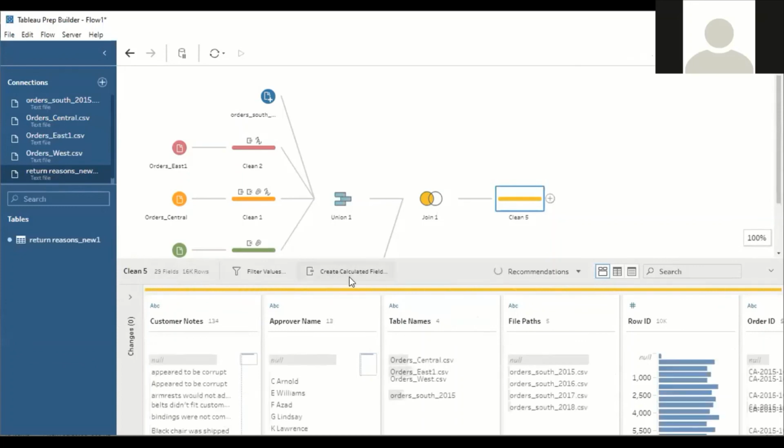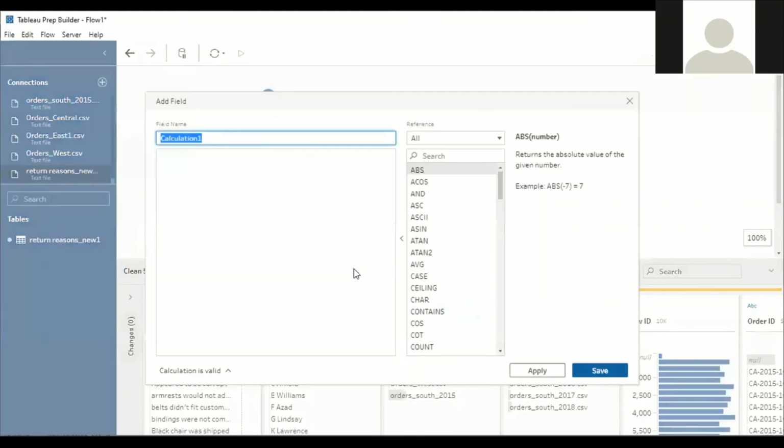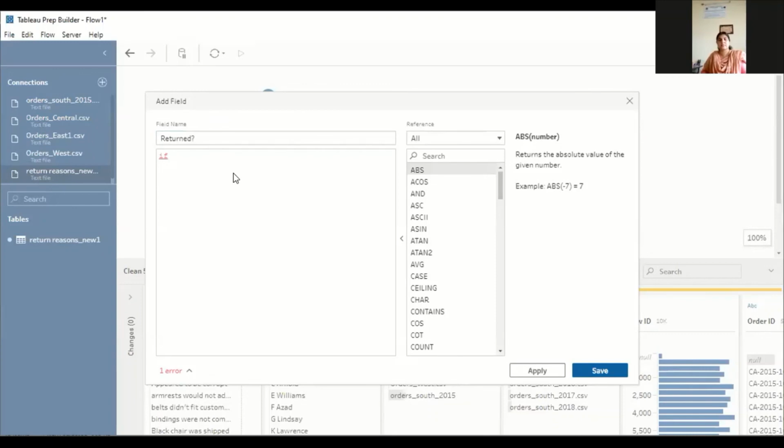Okay, hit on calculated field. Here I will name the field be returned. Okay, next is if null set, if is null.